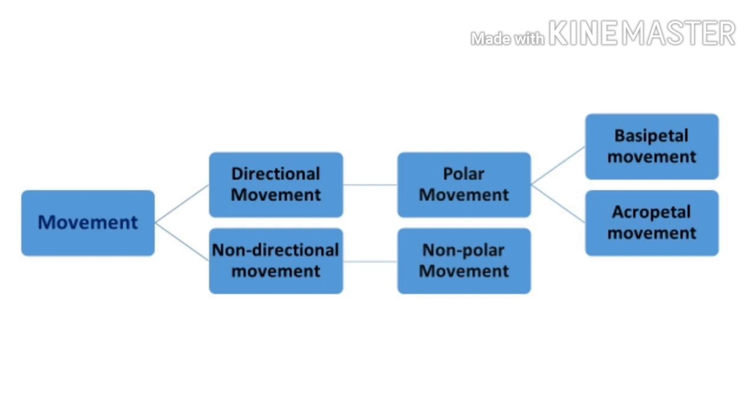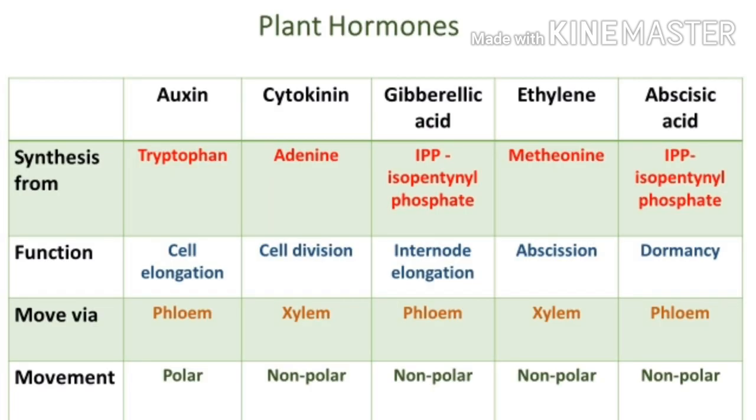So let's see these hormones which we are going to discuss. It's very easy to understand these plant hormones, but it's very difficult when questions come. So I have prepared this chart for you, so there will be no confusion at all. These are the 5 major plant hormones: auxin, cytokinin, gibberellic acid, ethylene and abscisic acid. Yes, there are also minor hormones, but it will take more time. So today we will just discuss these 5 plant hormones, their biosynthesis and also their signaling pathway.